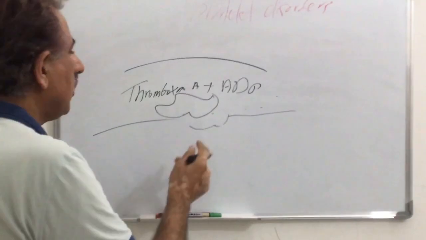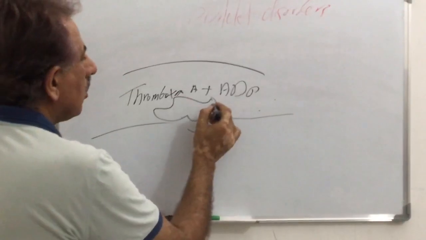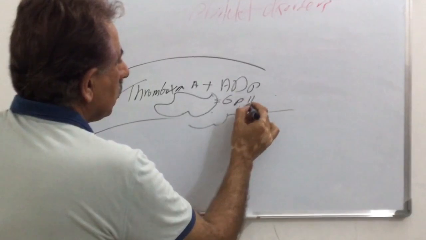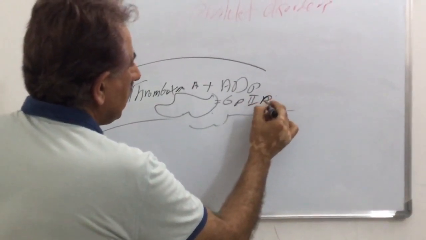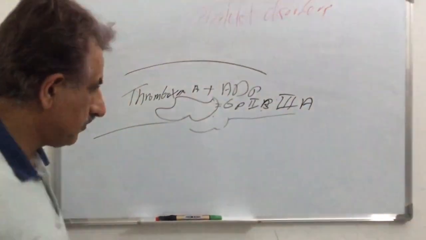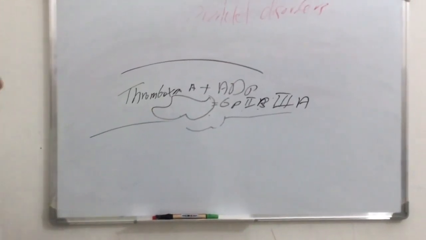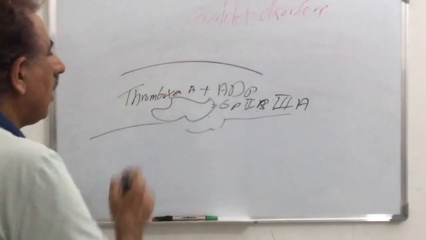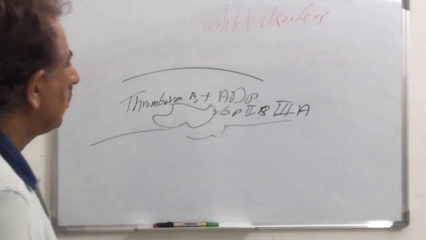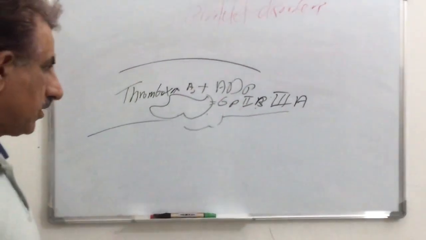In addition, the activated platelets start to express another glycoprotein called glycoprotein 2b3a.